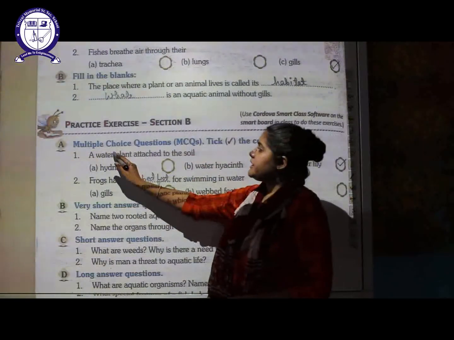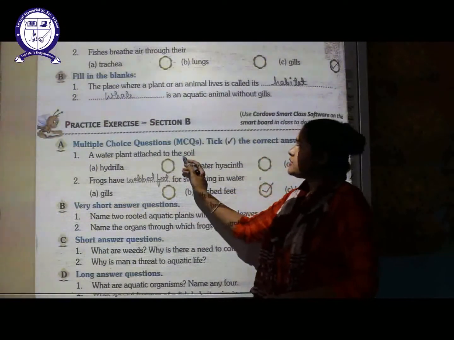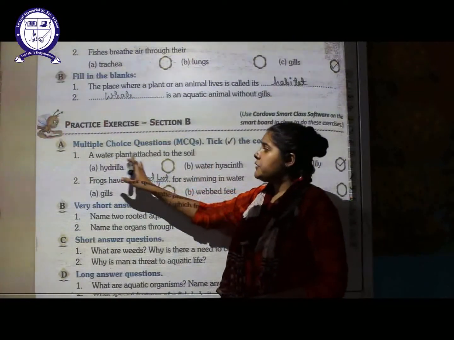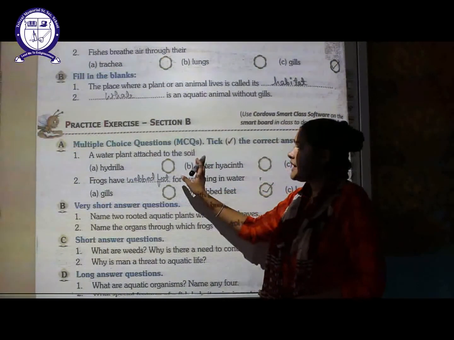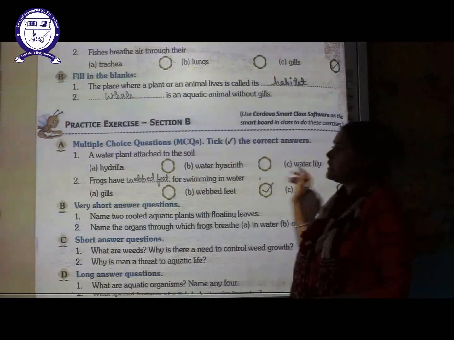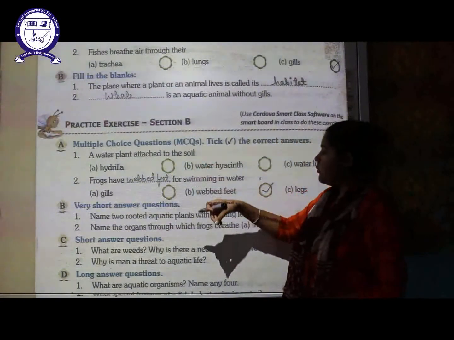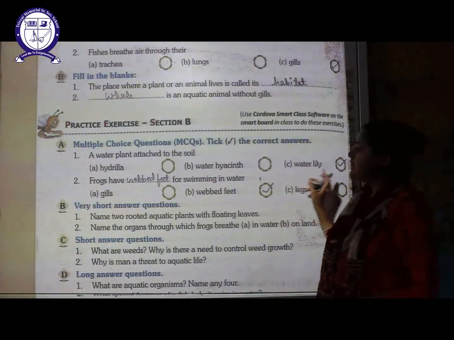The next is multiple choice question. First is a water plant attached to the soil. So which is the water plant which is attached to the soil? Hydrilla, water hyacinth or water lily? So the plant which is attached to the soil in the water body, that is your water lily.